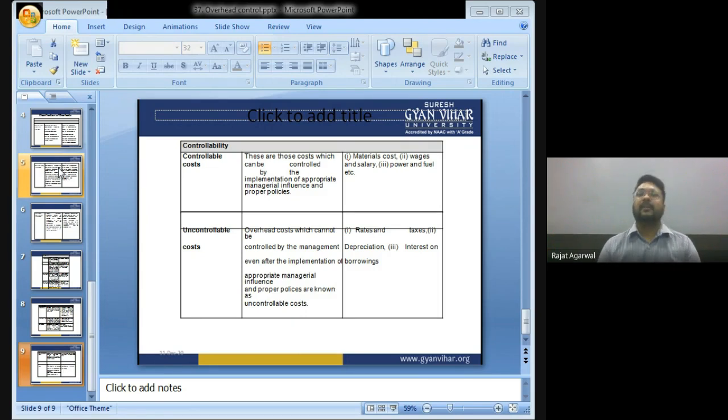For example, rent, insurance premium. No matter whatever you do, you cannot control these costs. These costs are fixed. You have taken a loan of 1 lakh and the interest is 10%. Now you have to pay 10% interest only. You cannot increase or decrease the interest rate. So these are uncontrollable costs.